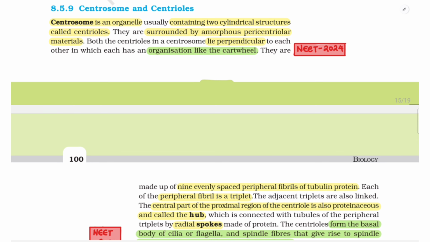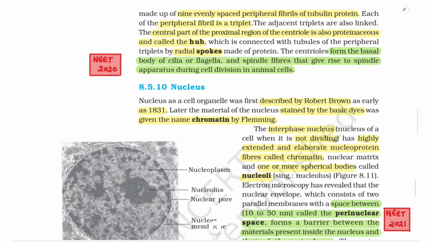8.5.9 Centrosome and Centrioles. Centrosome is an organelle usually containing two cylindrical structures called centrioles. They are surrounded by amorphous pericentriolar materials. Both the centrioles in a centrosome lie perpendicular to each other, in which each has an organization like the cartwheel. They are made up of 9 evenly spaced peripheral fibrils of tubulin protein. Each of the peripheral fibrils is a triplet. The adjacent triplets are also linked.